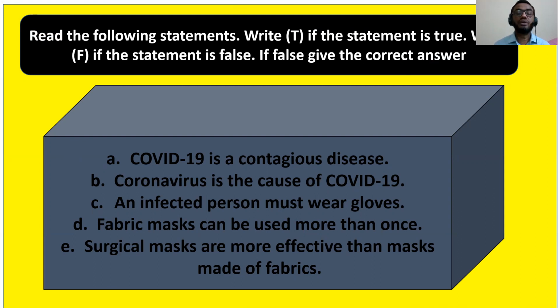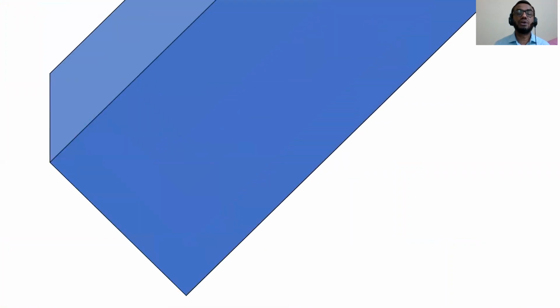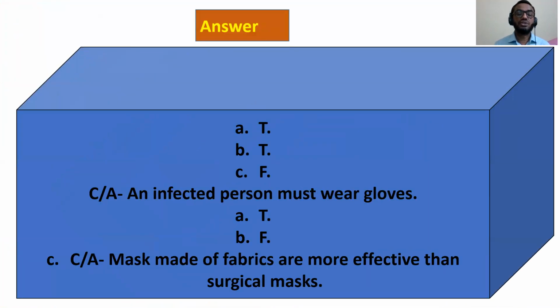Okay, are you finished? Now check your answer with me. Here is the answer. The first one, A, is T. That means it is true. B, T, true. C, F, false. You have to write only T or F. Correct answer: an infected person must not wear gloves. Okay.